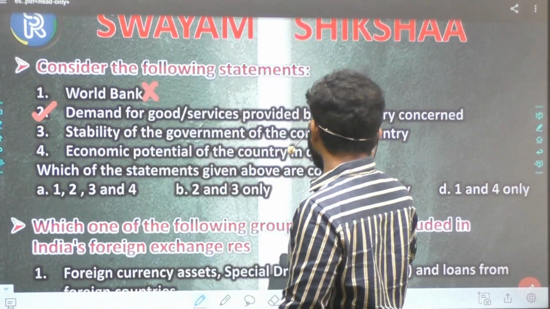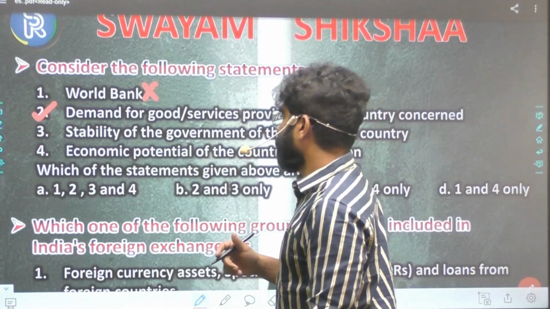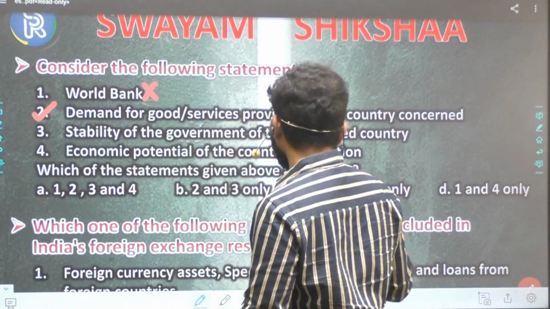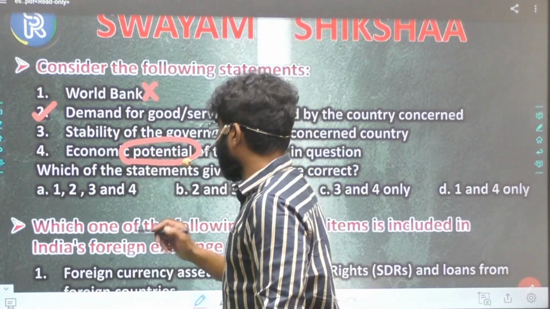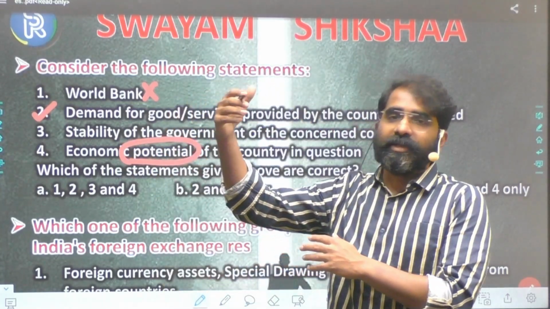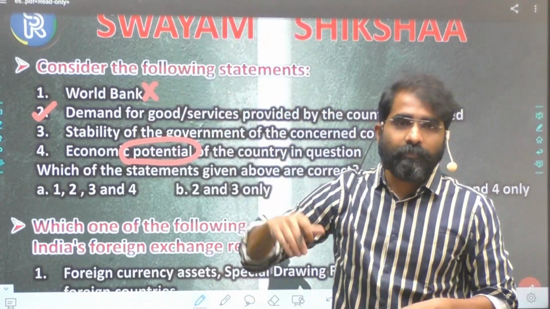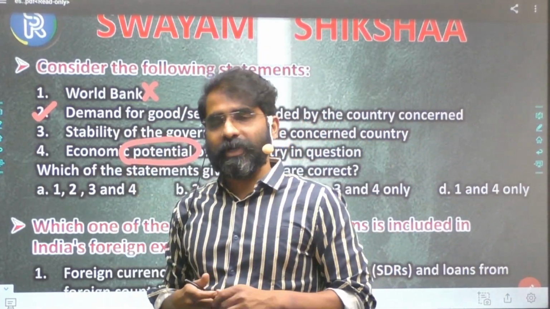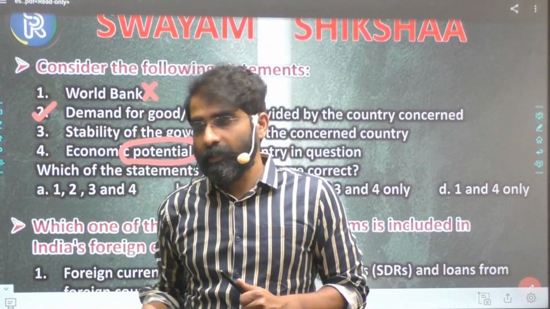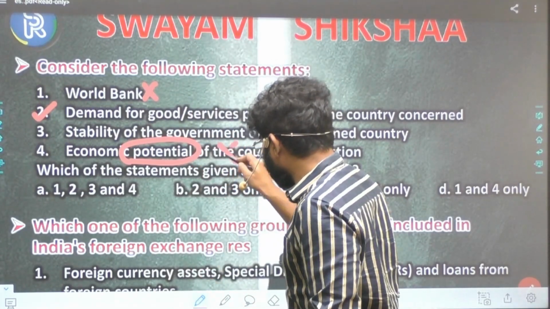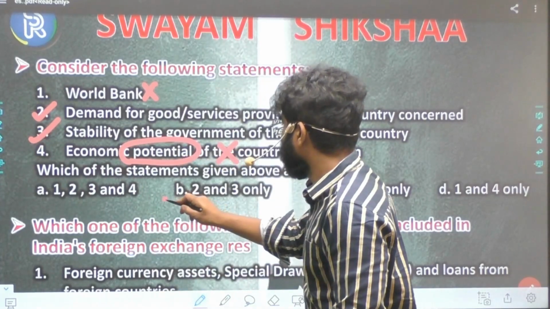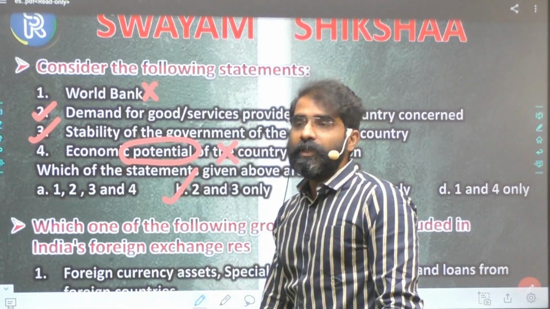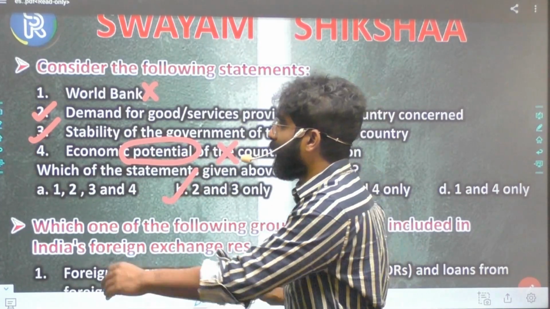Third is stability of the government of the concerned country. And then we also have economic potential. Potential is only an imaginary concept. It is not something you have achieved. Potential will not decide your growth; it is only something which you can achieve. So this will not be there, and therefore the answer should be 2 and 3. This is how intelligently we will have to mark such answers.